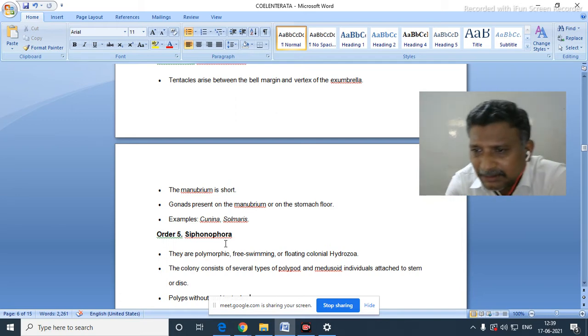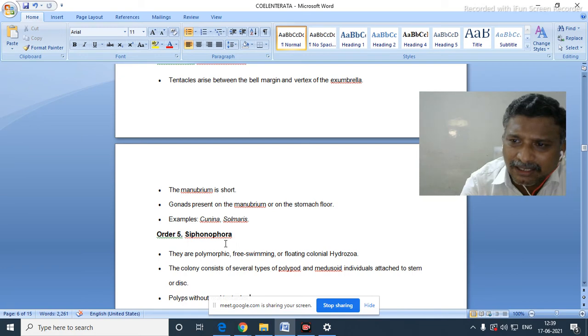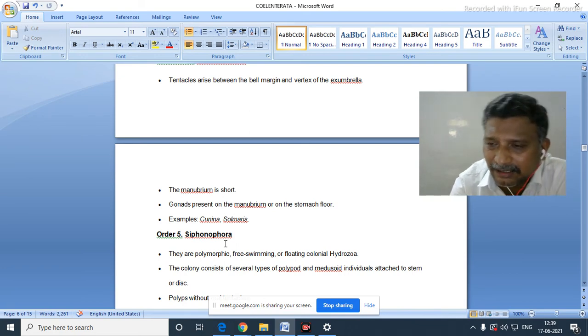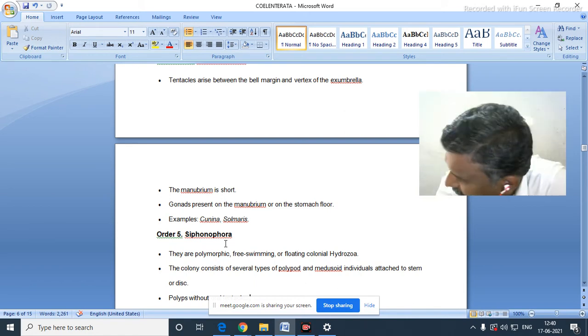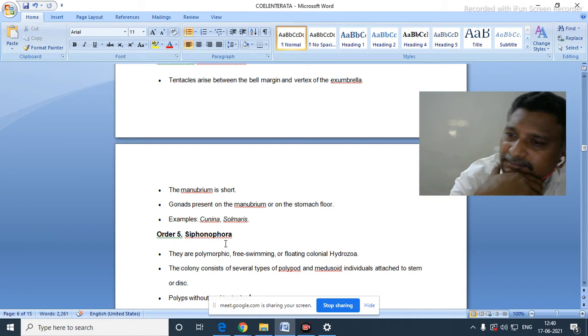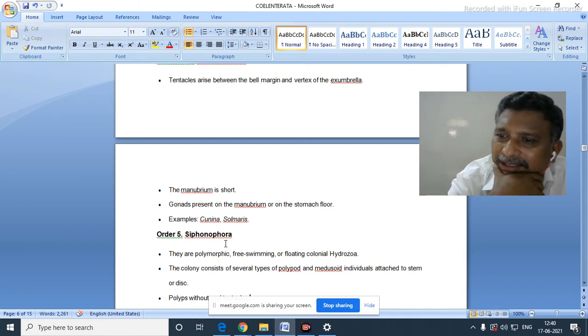For example, if you are asked to write about the characters of hydrozoa, what will you write then? If you are asked for 5 marks, write the characters of hydrozoa, what will you write? You may write the characteristic features of all these orders, suborders, including the general characters of Coelenterata.